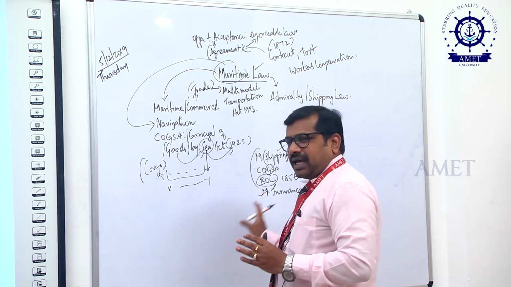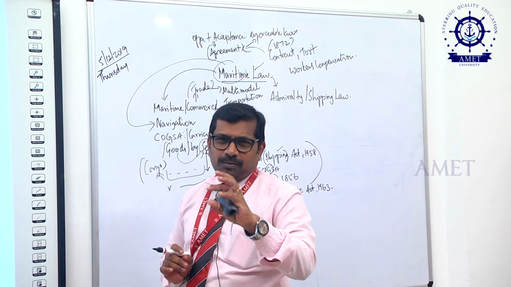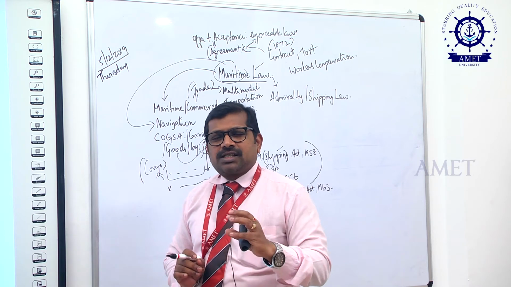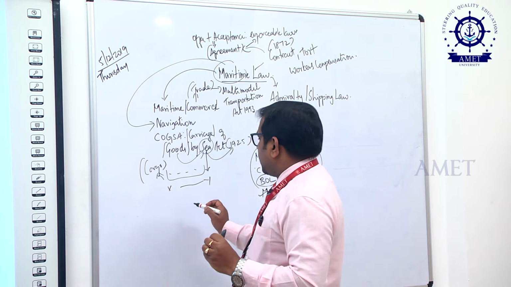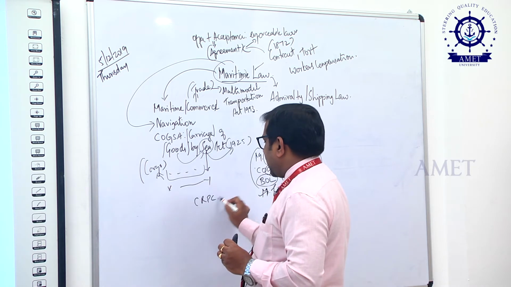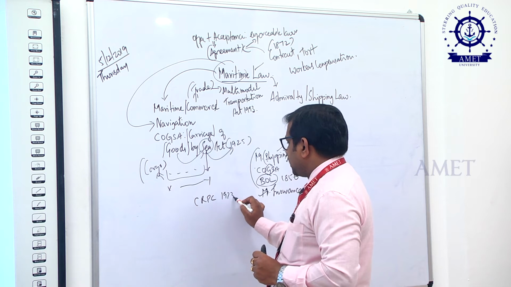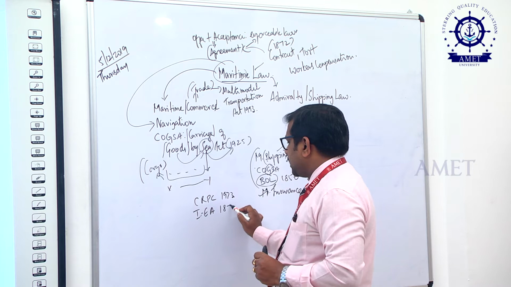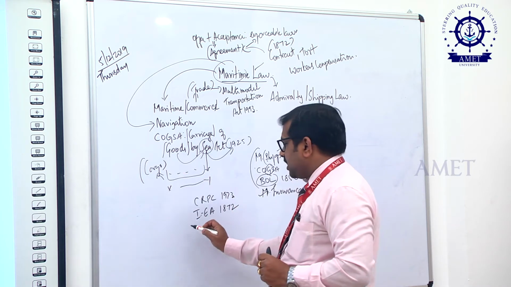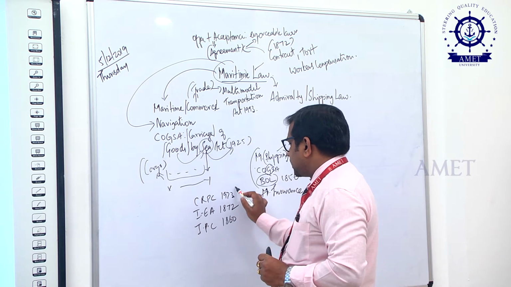These are the acts related to shipping, and there are a few other important acts regarding criminal matters. For example, the Criminal Procedure Code (CrPC) 1973, the Indian Evidence Act 1872, and the Indian Penal Code 1860.